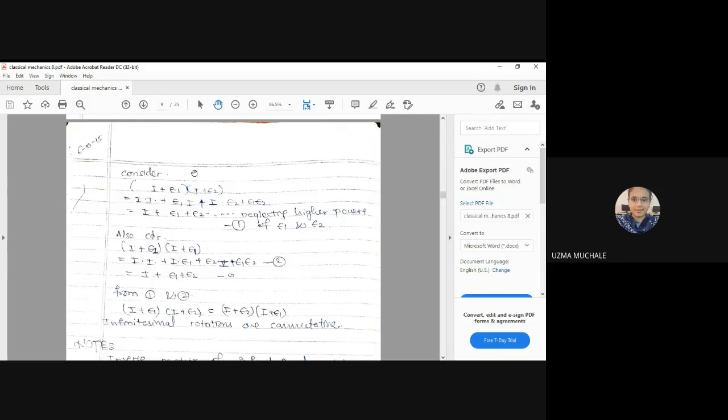So instead of having A1 A2 we have to write it for I plus epsilon 1 and I plus epsilon 2. Okay, let us multiply these two and then we will multiply A2 A1, that is I plus epsilon 2 into I plus epsilon 1. So we will observe what is the case for infinitesimal rotations. Okay, have you understood up to this? Yes, ma'am.